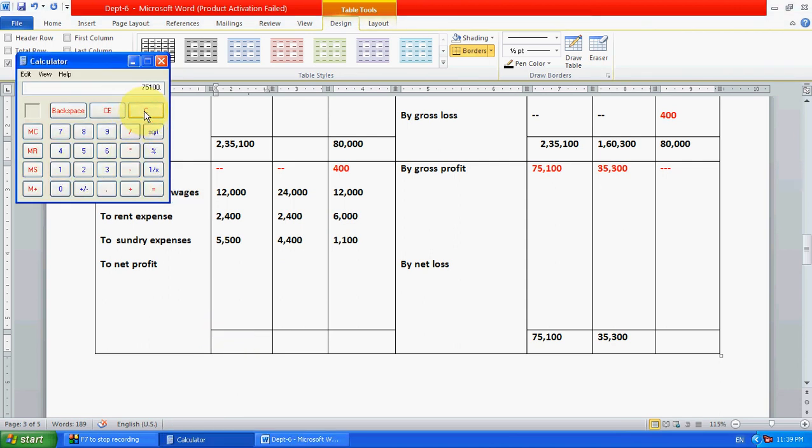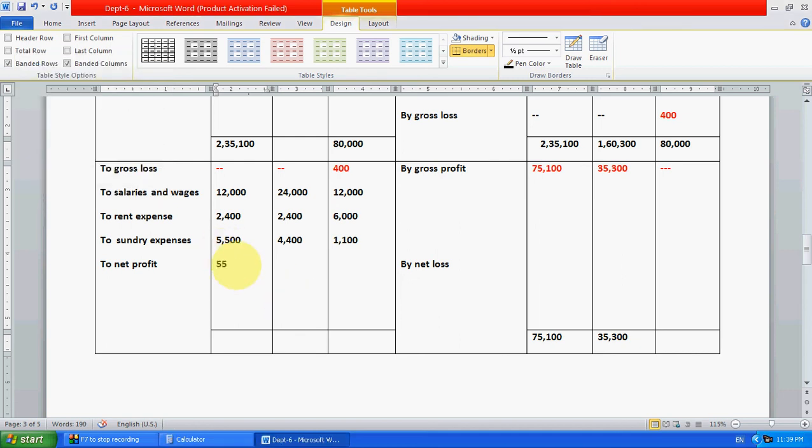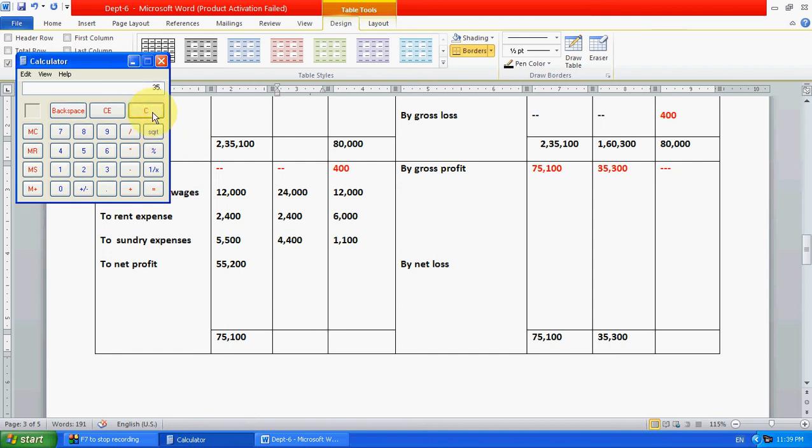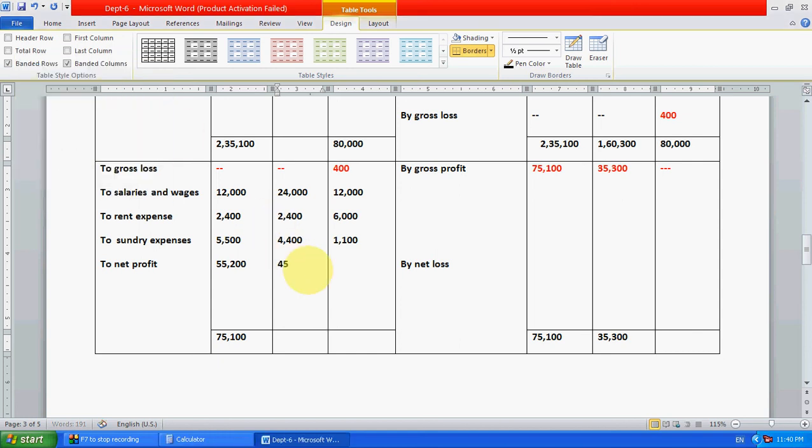Net profit: 75,100 minus 12,000 minus 2,400 minus 5,500 is 55,200. So right here 55,200. Then here 35,300 minus 24,000 minus 2,400 minus 4,400. So 4,500 will be the answer, 4,500.